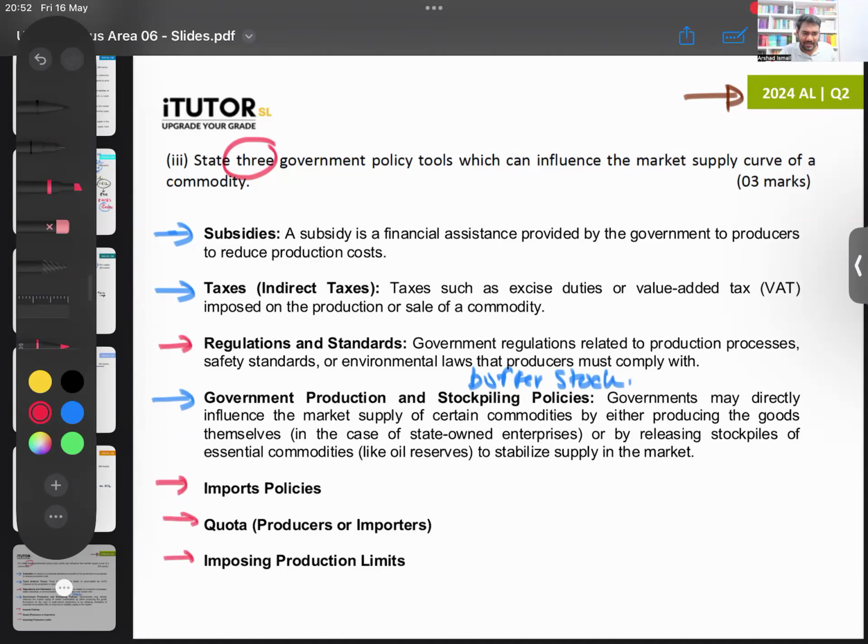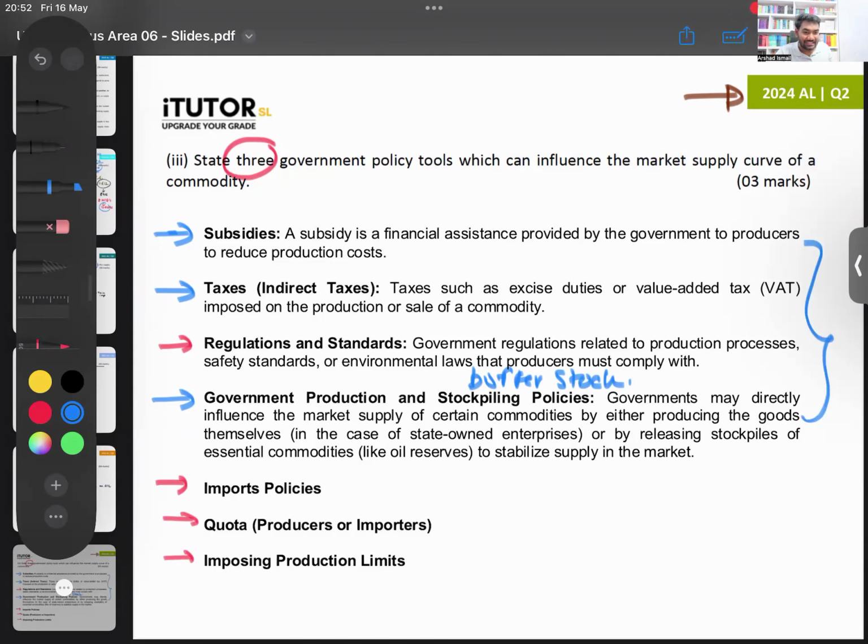Minimum prices, maximum prices are okay, but that doesn't really cause a shift in your supply, right? So that should also be fine, right? Because that will reduce the quantity supplied, increase the quantity supplied. You can talk a little bit about that. That should be okay. But I'm taking answers from the original marking scheme itself. So these points were mentioned in the original marking scheme.